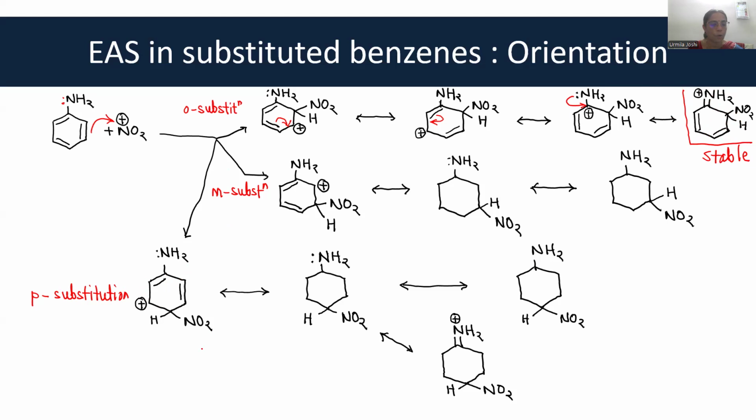Just see over here, I have drawn the first structure. Now this positive charge can move, the electron pair can move over here. Okay. When the electron pair moves over here, what happens is, just see, this double bond is unaltered, so draw that first. Now only the newly formed double bond. It was initially here, now it has come over here and the positive charge has gone over here. Okay. Once the positive charge goes over here, there are two possibilities. First, let us write the traditional possibility which was there for ortho attack also.